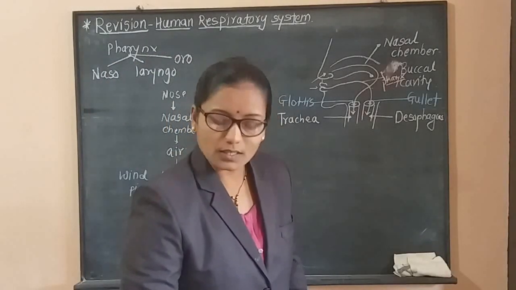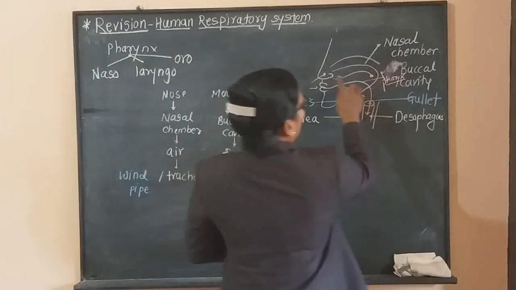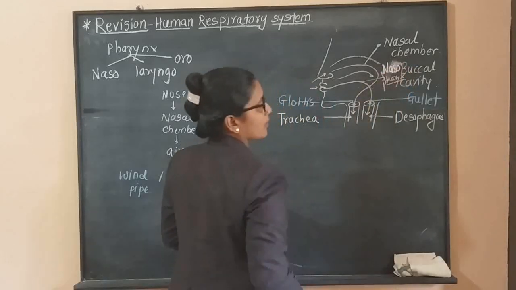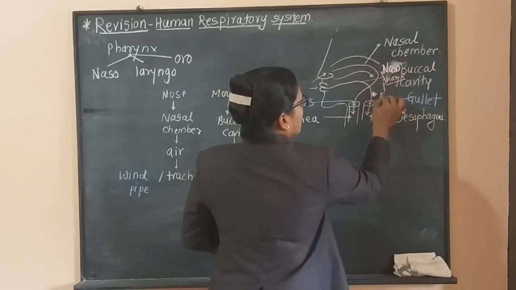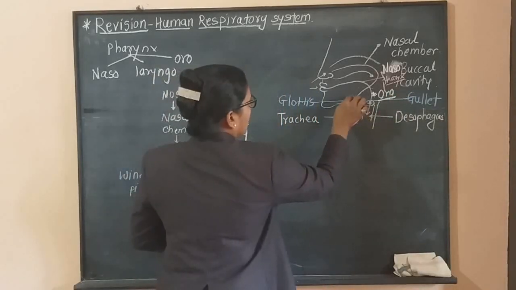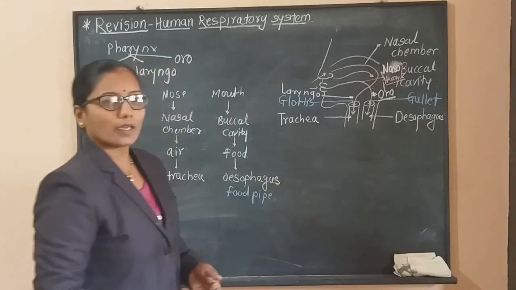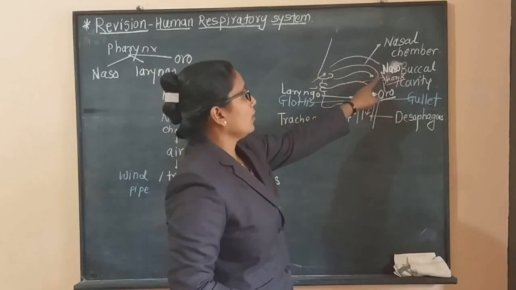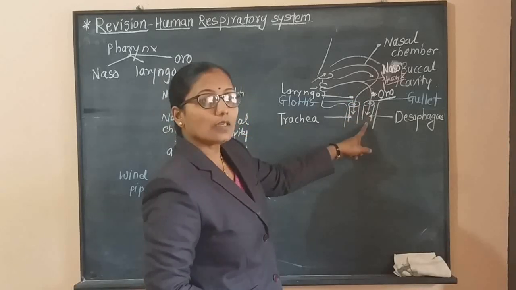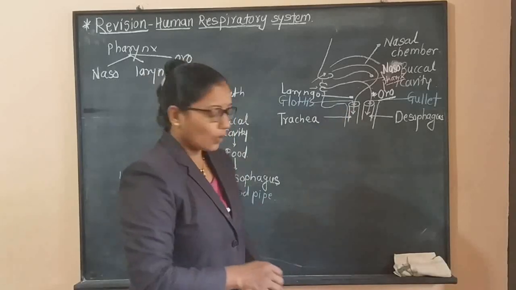This pharynx is not a part, it is a conical or funnel shaped area, and the region just behind the nose is called the nasopharynx. Then this region is called the oropharynx, and here this region is called the laryngopharynx. Now when we inhale, air goes into the trachea, and when we consume food, it goes into the esophagus. Now this glottis is covered by a